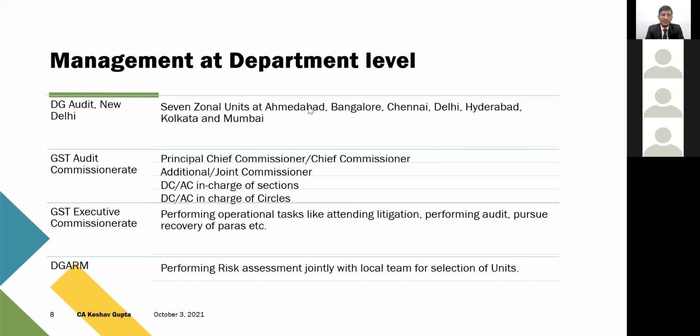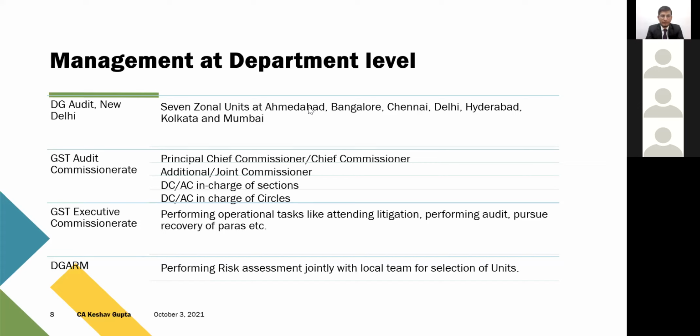So the principal responsibility of undertaking audit lies with DG Audit, Director General Audit. They have a head office at New Delhi, and there are 7 zonal units at Mumbai, Ahmedabad, Bangalore, Chennai, Hyderabad, and Kolkata. So there are 7 zonal units across the country, and the main office is at New Delhi, and every zonal unit has an Additional Director General. So this is one department.